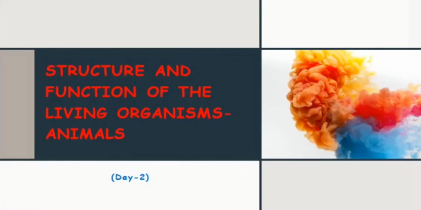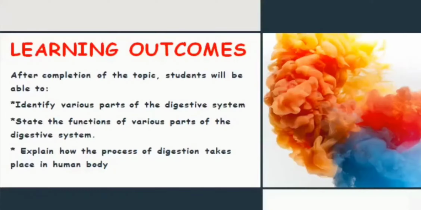Let's begin with today's topic. First we are going to discuss the learning outcomes. After watching this video, you will be able to identify various parts of the digestive system. We have discussed one part, the mouth, in the previous lecture. Today we will discuss in detail the food pipe, the stomach, the small intestine and the large intestine, along with glands like the liver and pancreas.